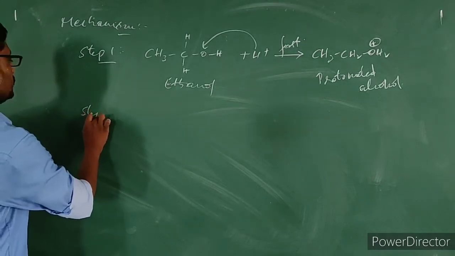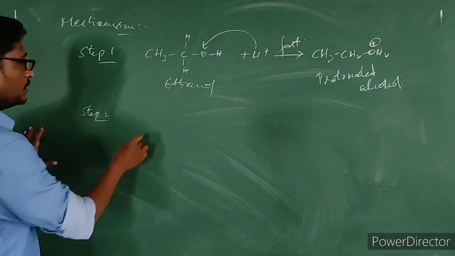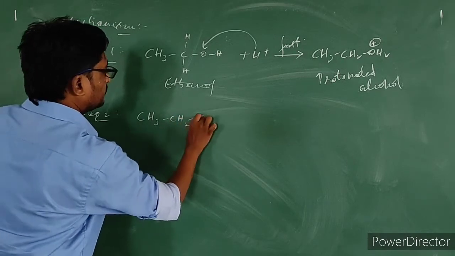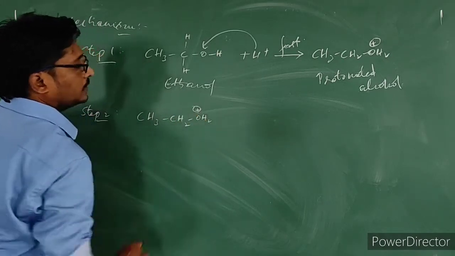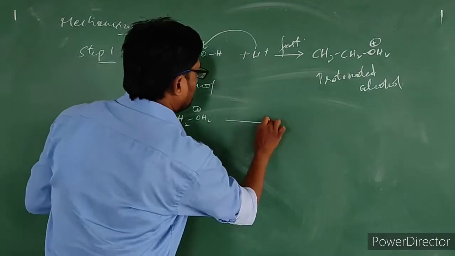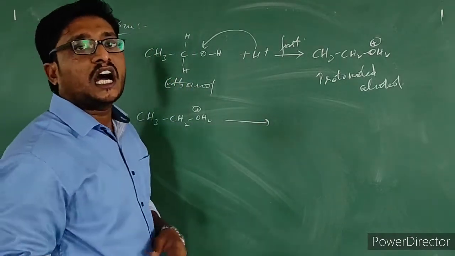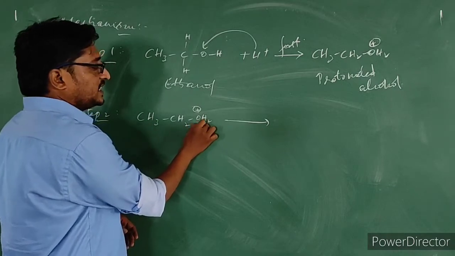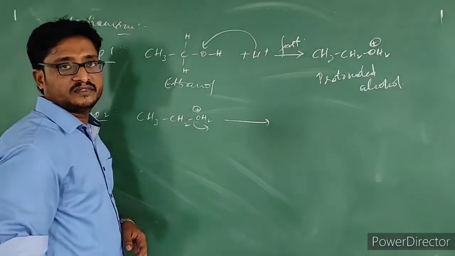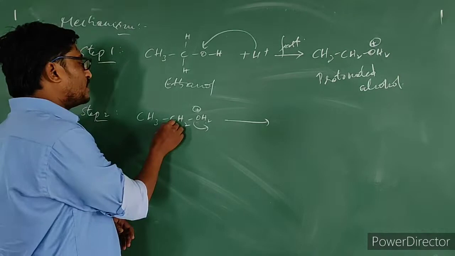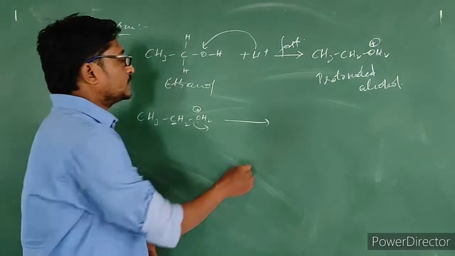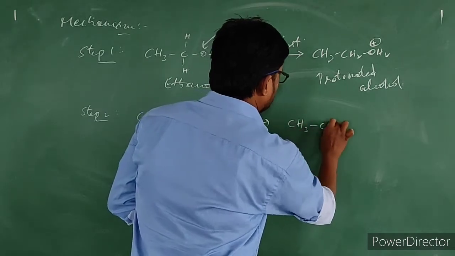In step 2, the protonated alcohol which gets produced here gets converted into a carbocation. The H2O present here comes out, leading to the formation of a positive charge on this carbon. So the carbocation gets produced.